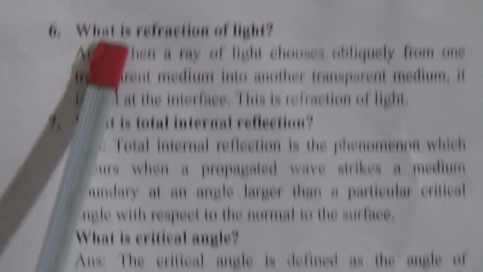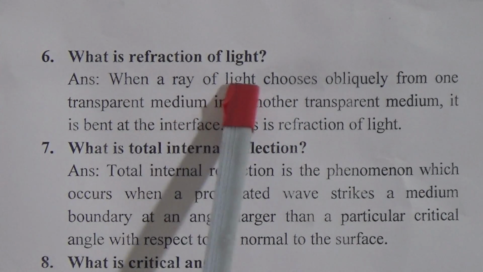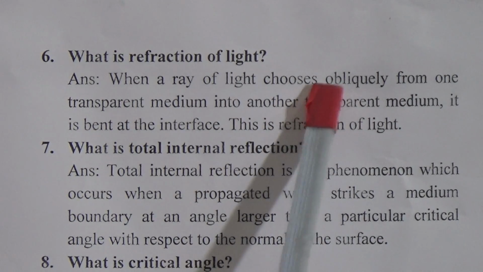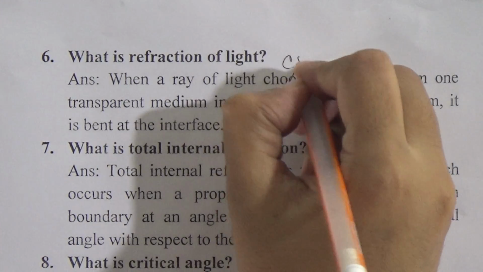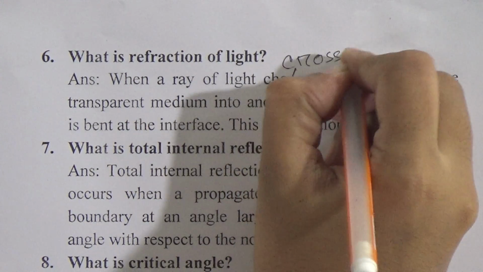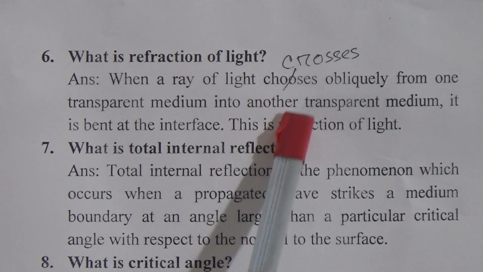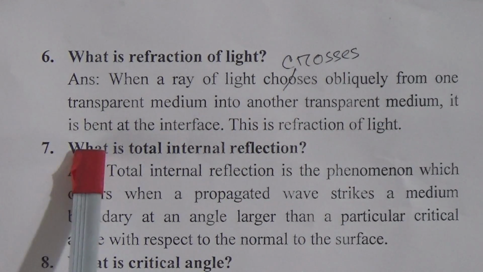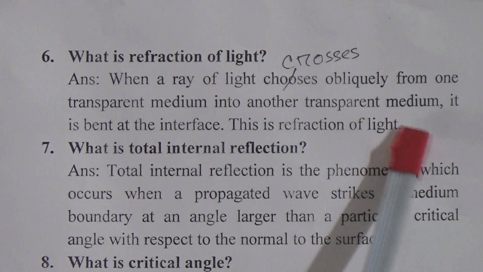Question 6 is, what is refraction of light? The answer is, when a ray of light crosses obliquely from one transparent medium into another transparent medium, it is bent at the interface. This is refraction of light.